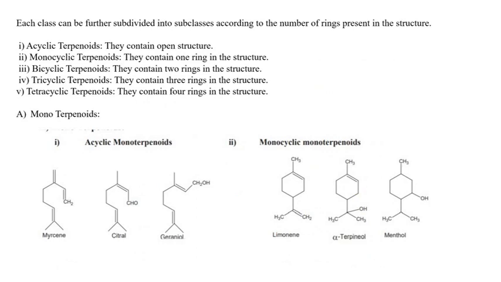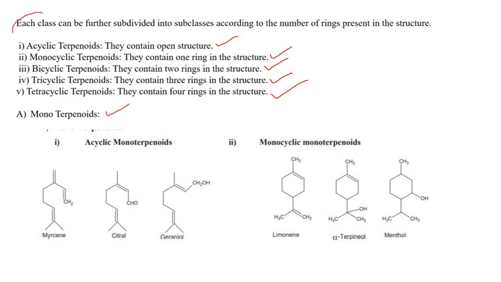Once again, these monoterpenoids, sesquiterpenoids and diterpenoids, which we intend to study, are further classified based on the structure of the molecule. As you can clearly see here, they can be classified further into acyclic, that means having no rings, open chain structures, or containing 1 ring, 2 rings, 3 and 4 rings. I am just omitting tricyclic and tetracyclic here. I have not put any example for that. So let us go one by one.